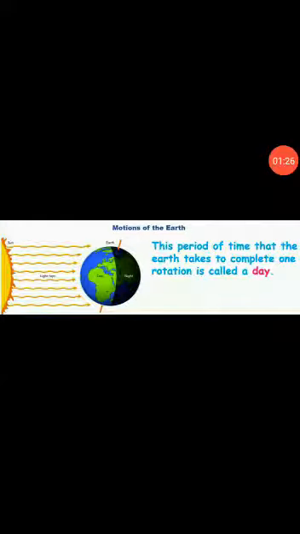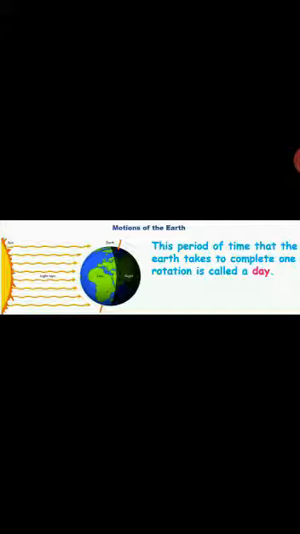Now students, let's understand what is a day. The period of time that the Earth takes to complete one rotation is called a day. That is, when the Earth makes one whole round around itself, it is called a day. The day has two parts, daytime and nighttime, or simply day and night.